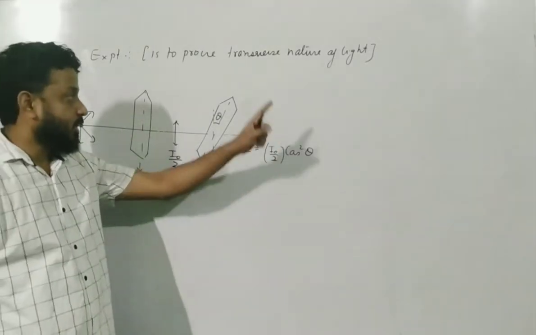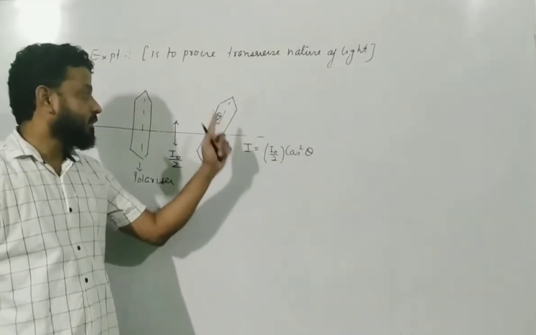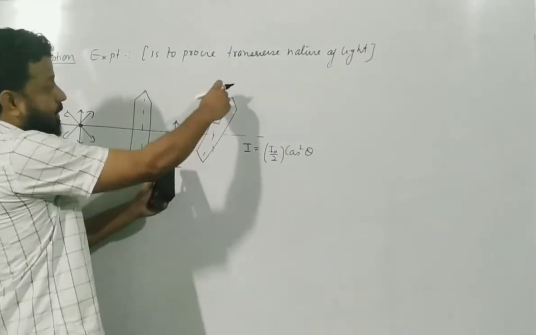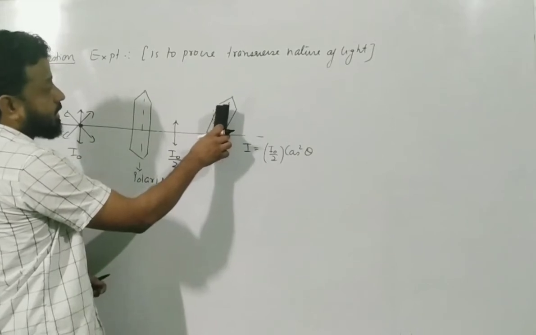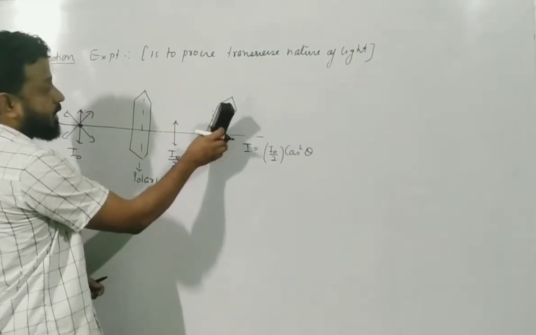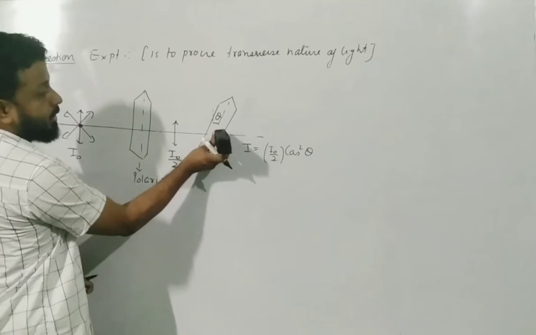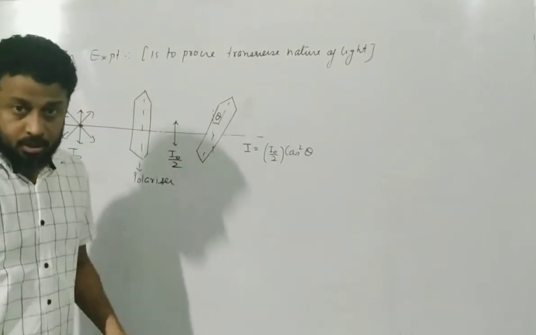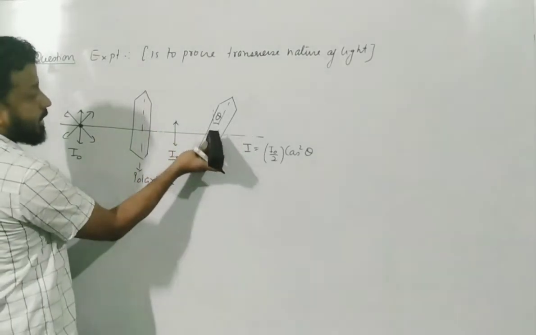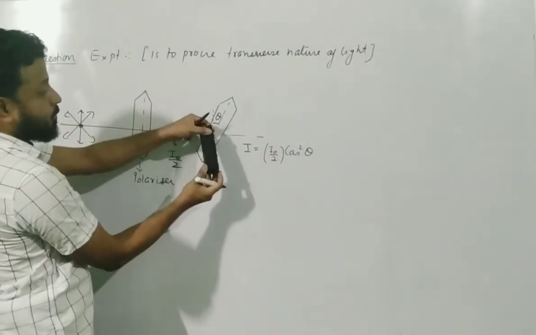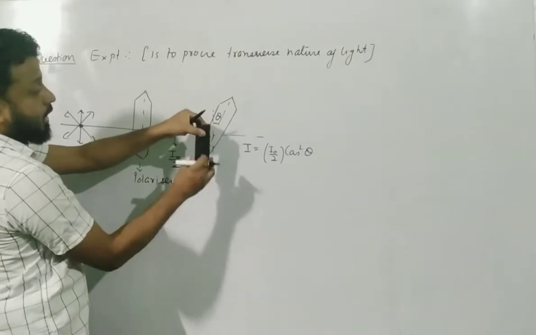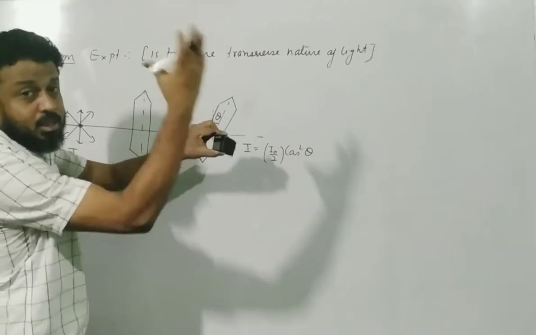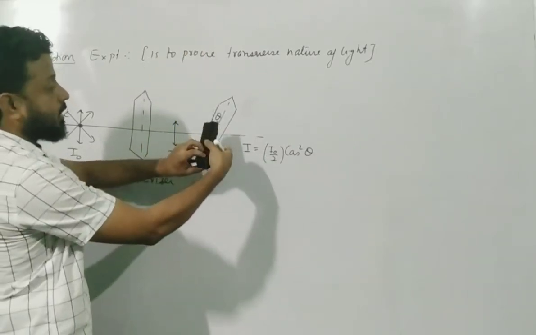I will come to this formula just after I complete this part, but here you can just write that the intensity starts decreasing. And when will it become 0? When the angle becomes 90 degrees. So if this is my polarizer and analyzer, you start rotating by angle theta, and now you make it perpendicular. When you make it perpendicular, what will be the output? Output will be 0, correct? And then when you start rotating beyond 90, again you will get some output. Here you will get maximum output. Then you rotate again. When it becomes 270, again it is completely blocked, 0. Then again it starts increasing, and again it becomes I0 by 2.